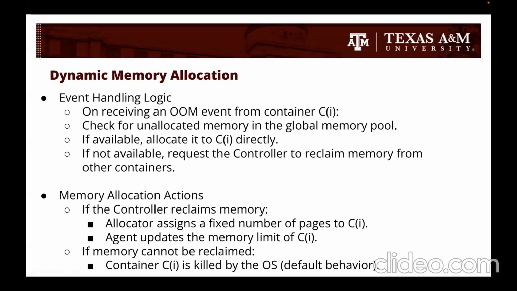So, when an out of memory event is triggered by container CI, the resource allocator first checks the global memory pool to see if there's any unallocated memory available. If yes, it directly allocates it to the container that needs it. If not, then the allocator will request the controller to reclaim memory from other containers. Now, when the memory is being reclaimed, if the controller is able to get it successfully, then the allocator assigns a fixed number of pages to the container, and the agent then updates the memory limit of the container CI. However, if the memory cannot be reclaimed, then there is no other option but the OS kills the container. So, this is how the algorithm works.